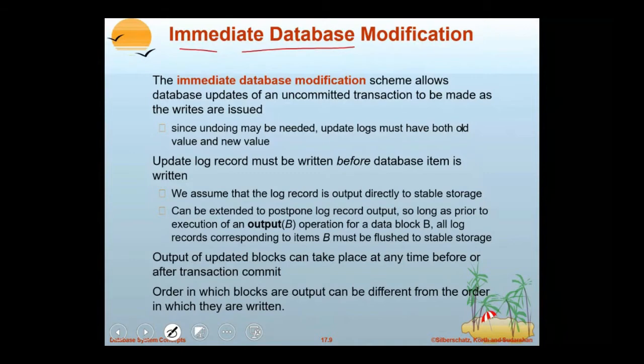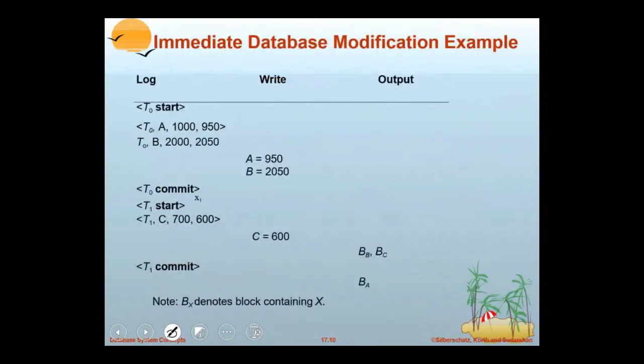Okay, here you see. There is a simple technique. The immediate database modification scheme allows database updates of uncommitted transactions to be made as the writes are issued. Means whenever it is performing a write, immediately it is to be performed. Here you observe an example. Transaction T0 started and there are two updates to the data A and B. And observe a point, these writes to the disk with new values are performed before commit.